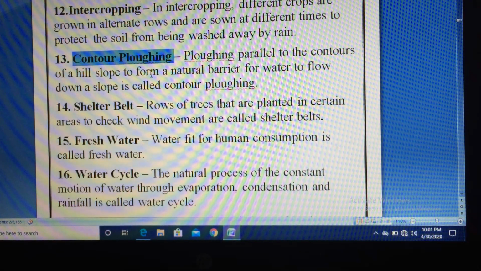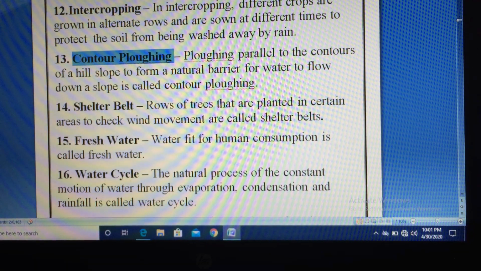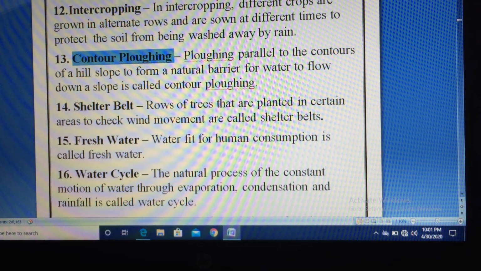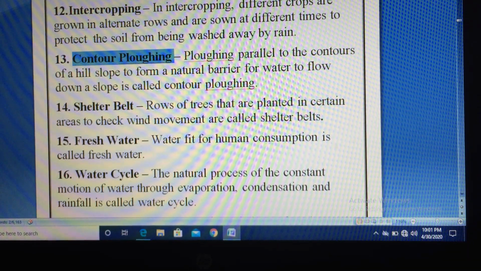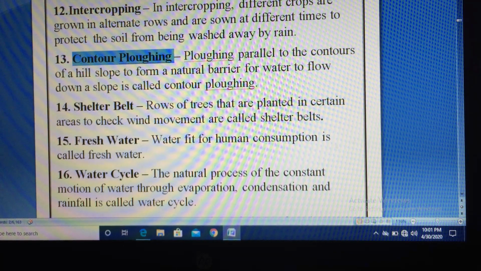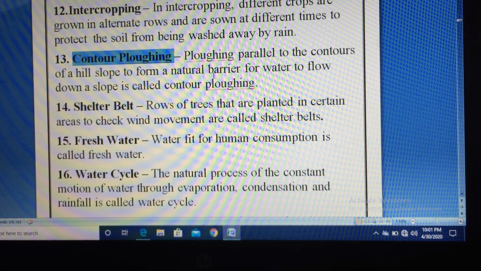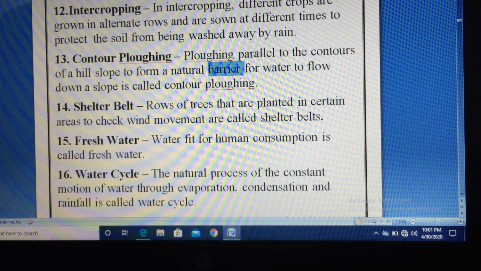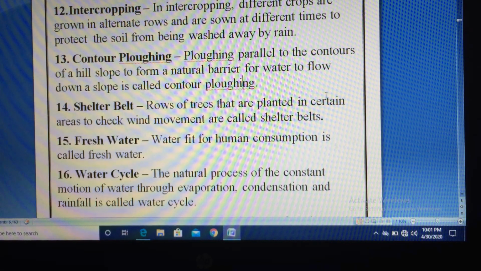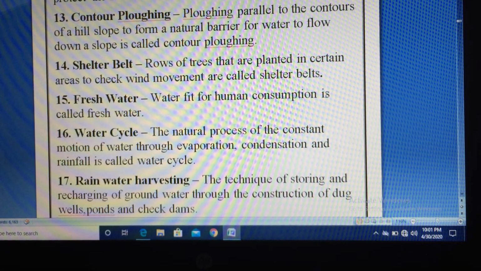Contour plowing. Plowing parallel to contours. Generally land is not always leveled, so sometimes it has contours, it's uneven. So plowing done on these uneven surfaces of a hill to form a natural barrier for water to flow down a slope is called contour plowing.